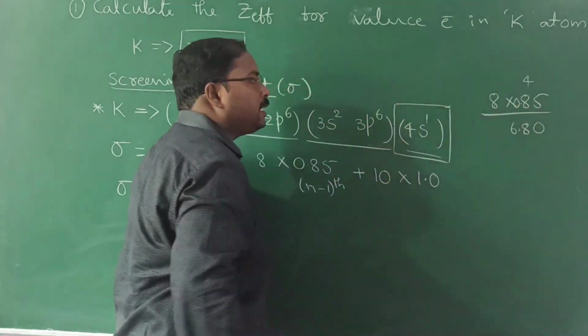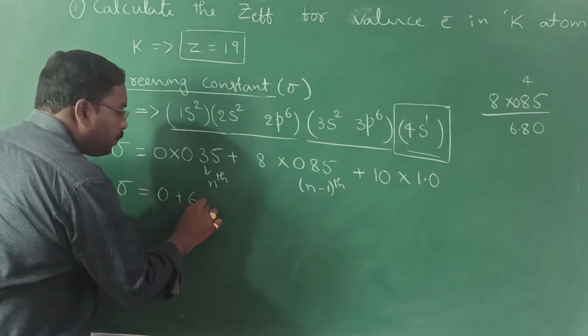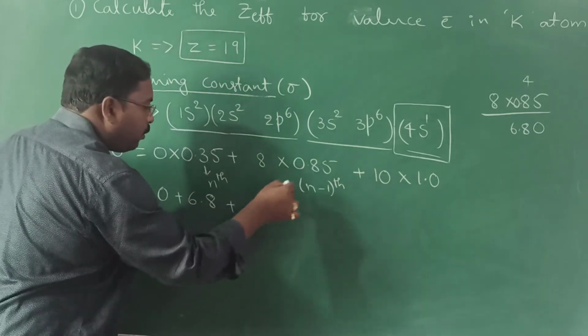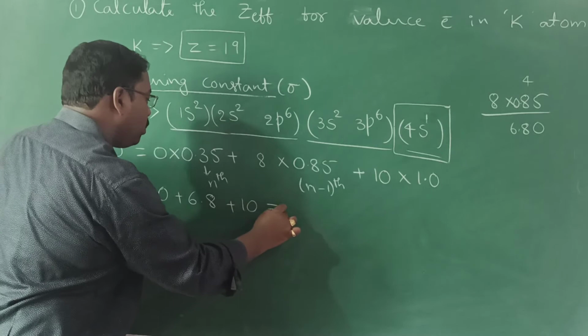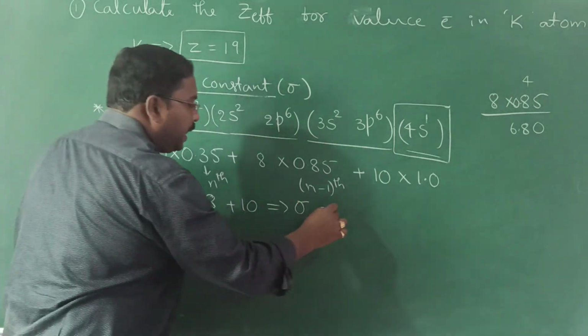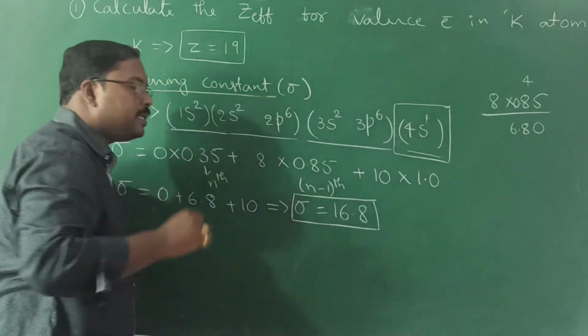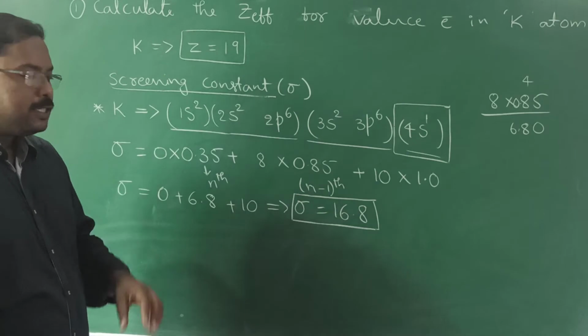It will be 6.8. So 6.8 plus 10 into 1.0, 10. So the total: we get the sigma value as 10 plus 6.8, 16.8, which is the screening constant value.